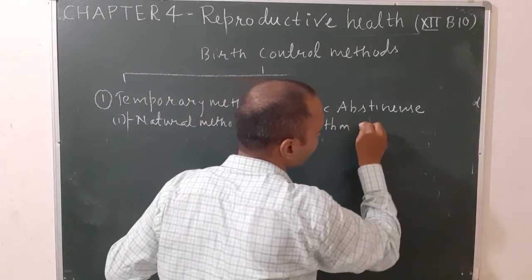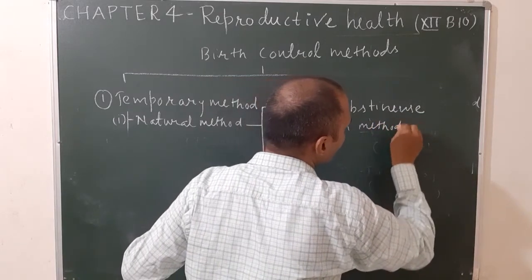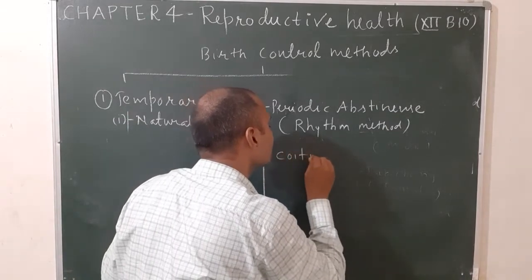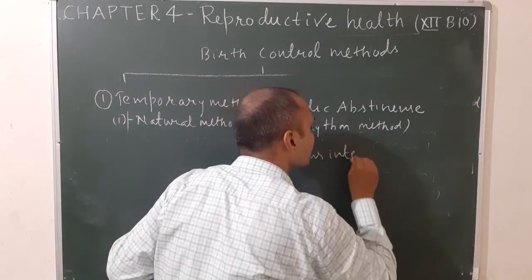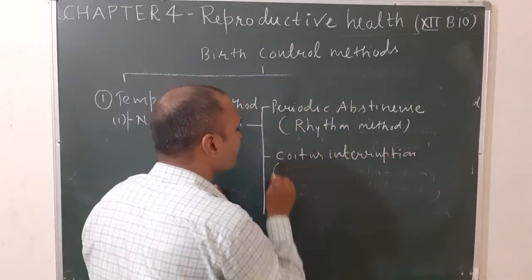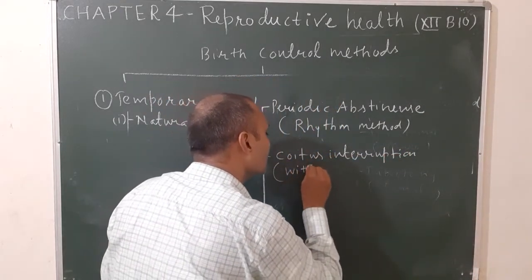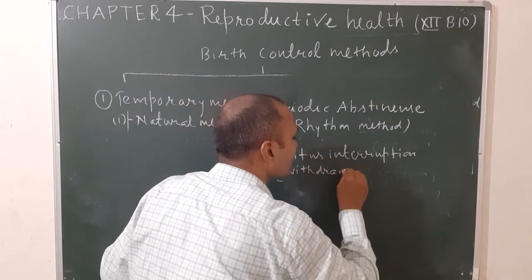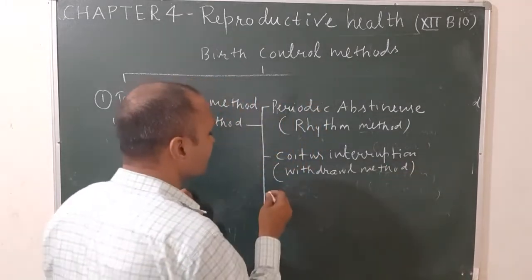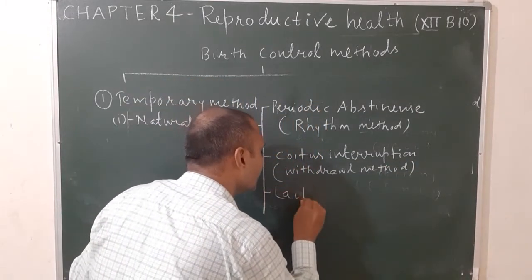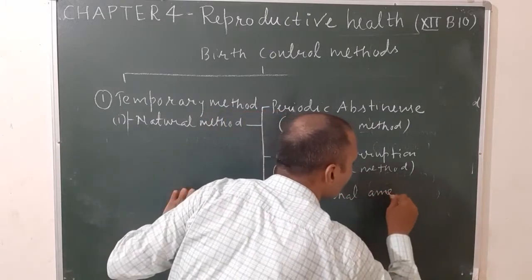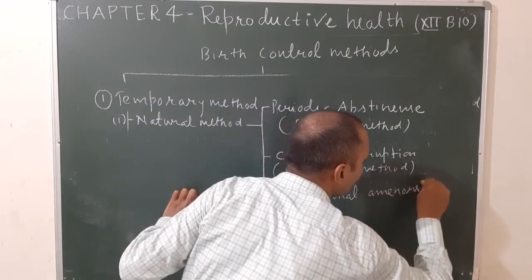Second one is coitus interruption, also known as the withdrawal method. And third one is lactational amenorrhea.